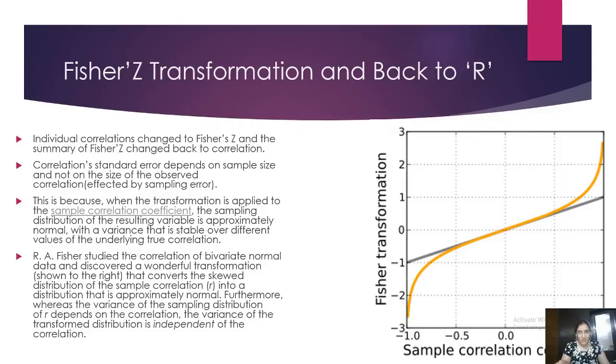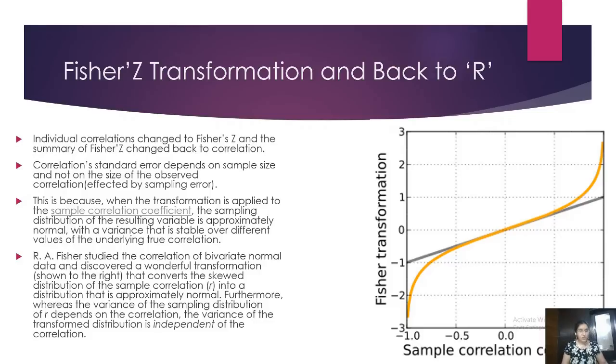So if you see the yellow curve in the graph, that is the correlation curve. But what we want is a standard curve, which we want a straight line. So that gray line that you see, that is the Fisher value. So why are we converting these correlation values? Because it depends too much on sample size. We want a standardized straight line, and for that we convert it into a Fisher Z.